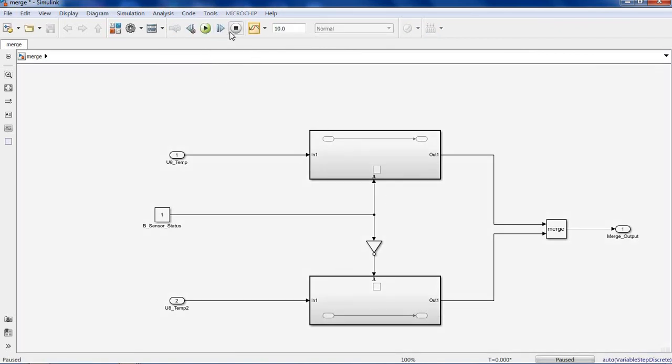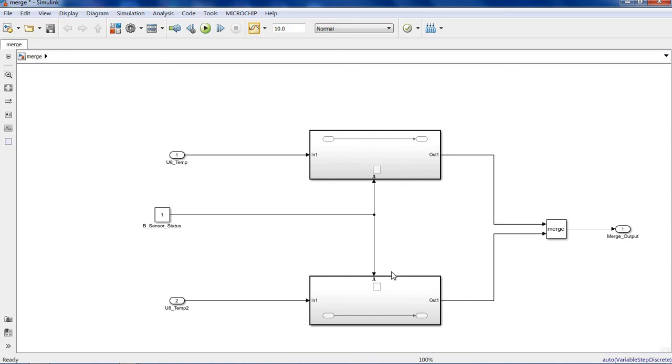If I remove this, then you can easily understand. If I remove this not gate and connect this directly to here, it will give an error because both subsystems cannot be active at the same time in a merge block.